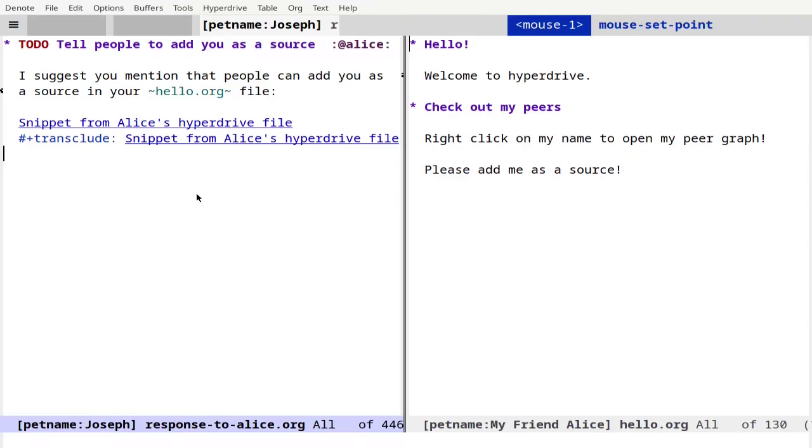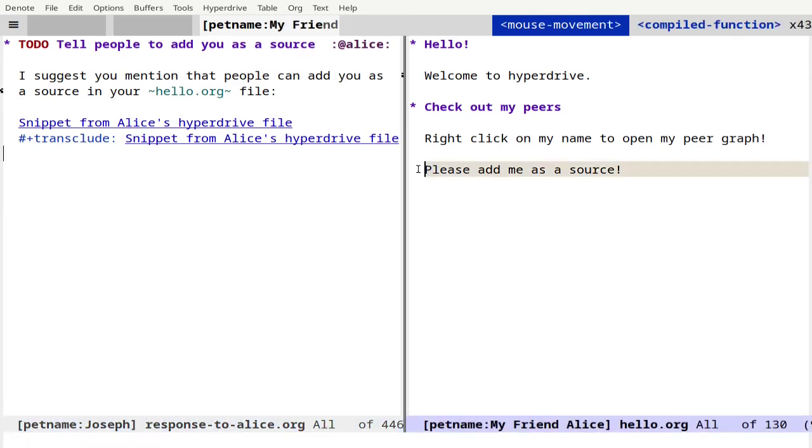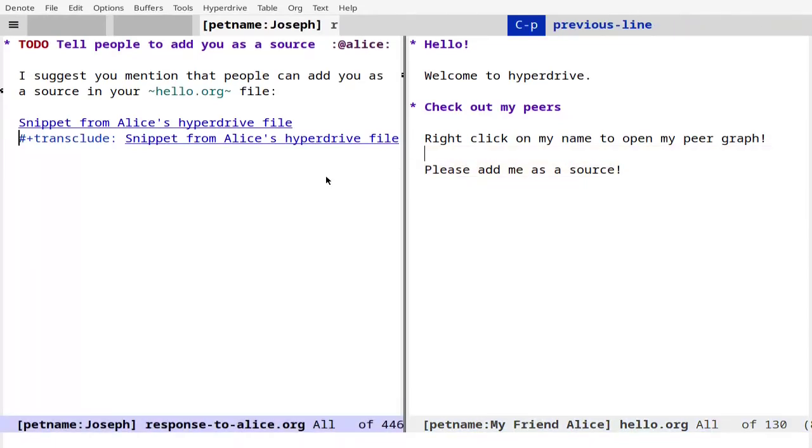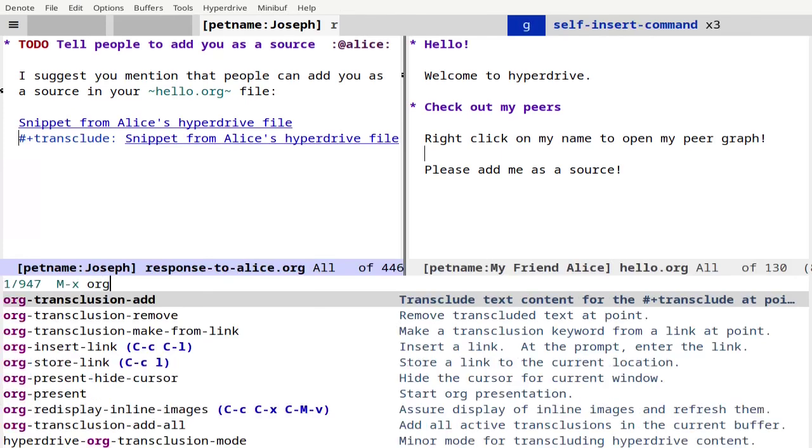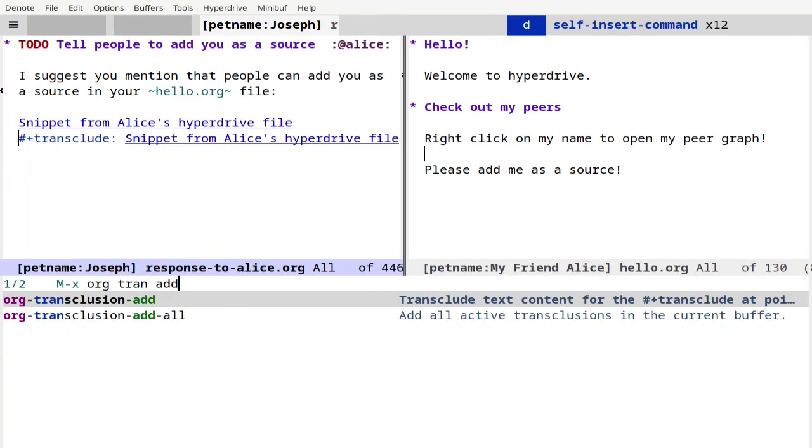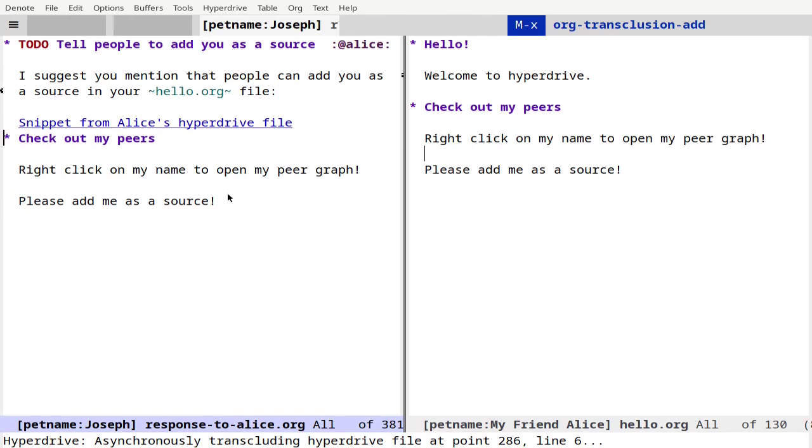Now, some time has passed, and Alice has updated her hyperdrive file. She wrote, "Please add me as a source." Since the transclude link that I added in my file does not specify a version, it will always transclude the latest version of Alice's hello.org file. So if I run M-x org-transclusion-add once more, we'll see that the latest version of Alice's file gets transcluded into mine.